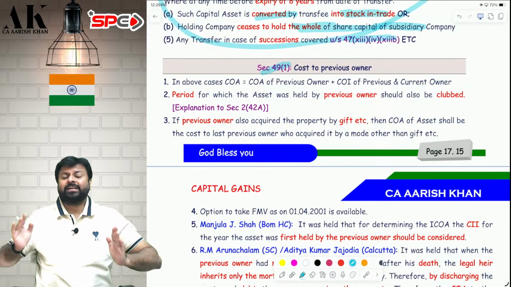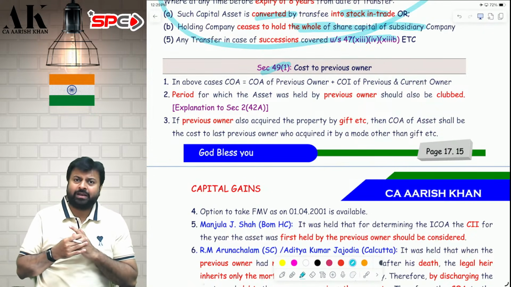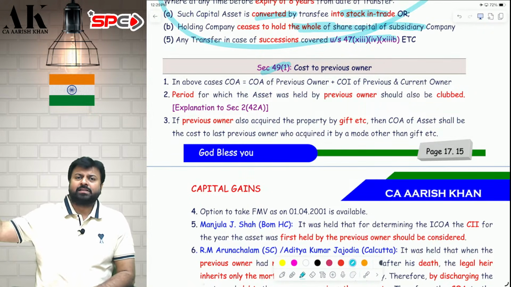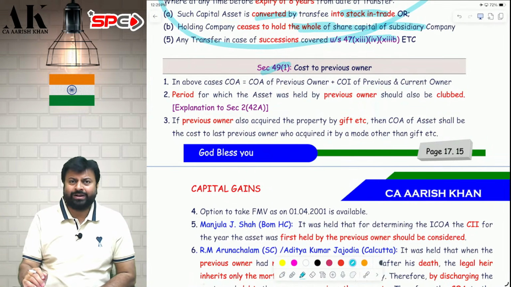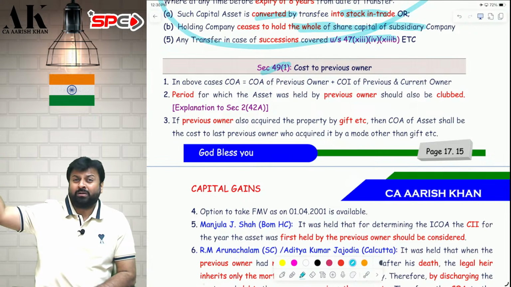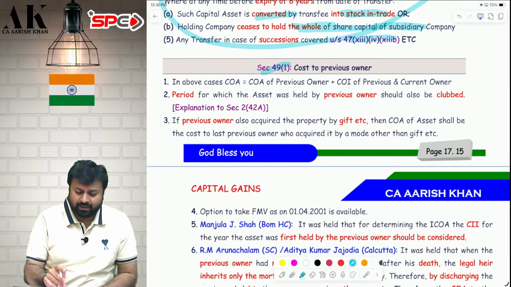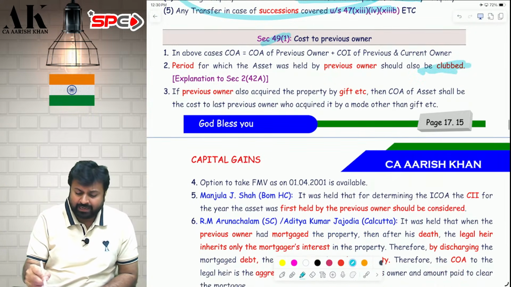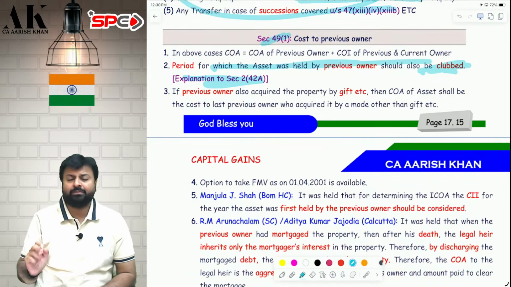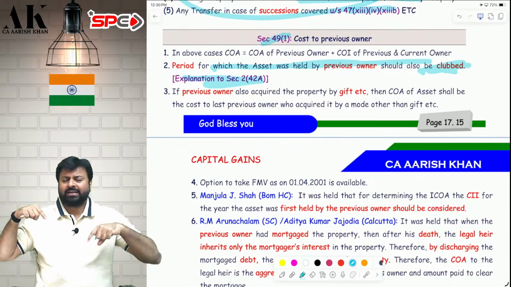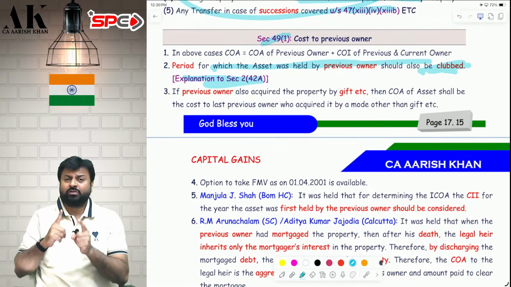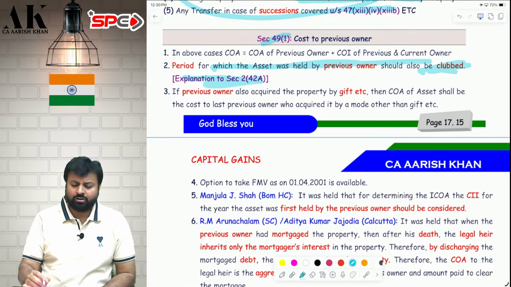Next, whether the asset is long-term or short-term, the period of holding will be counted from where? My father purchased in 2005. My father gave me in 2025. I sold in 2026. The period of holding will be counted from 2005 only. The period of holding will be clubbed as per the explanation to section 2(42A). In case the asset is acquired by way of gift, will, etc., the period of holding of the previous owner shall also be included. It shall also be clubbed.